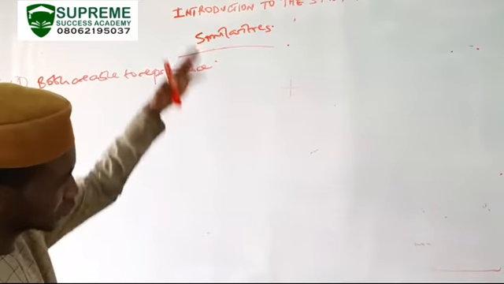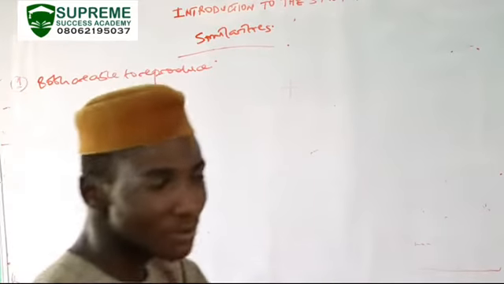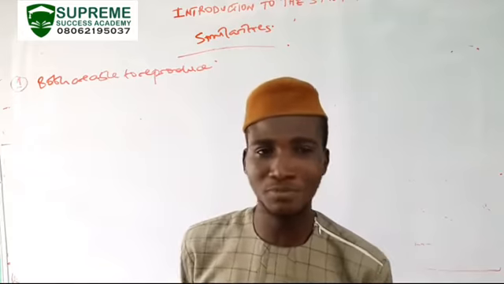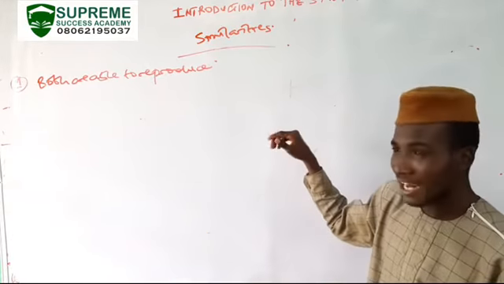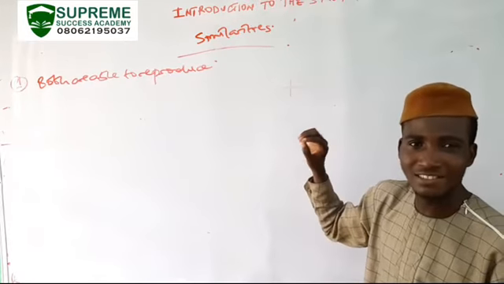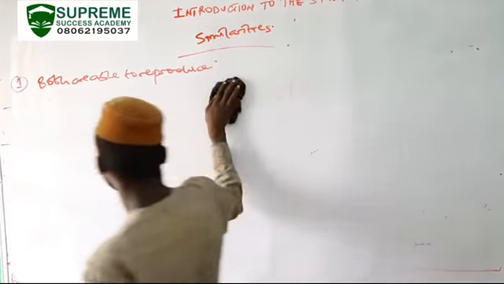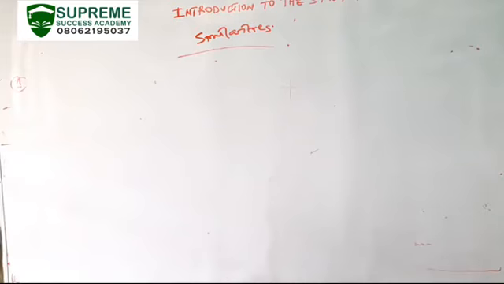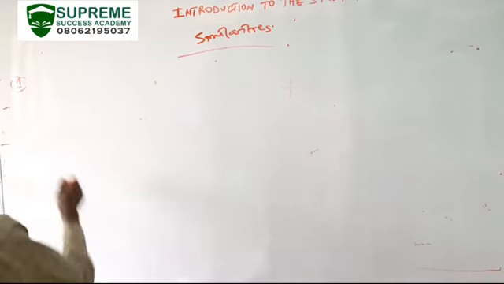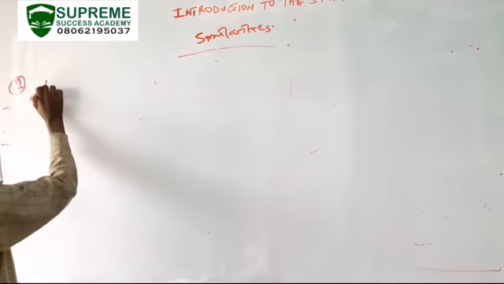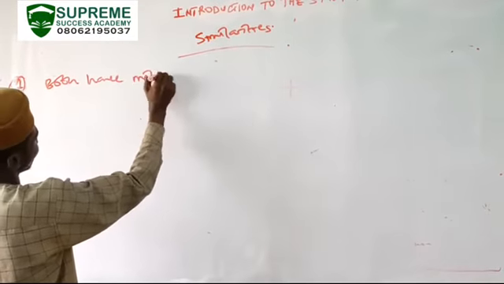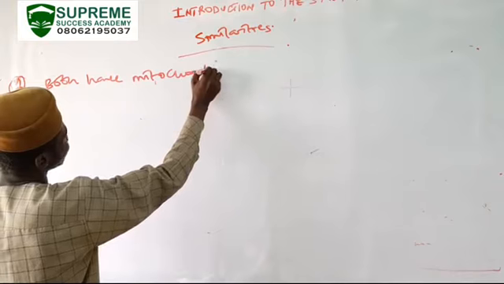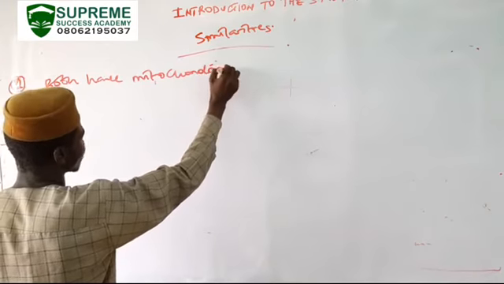Given the general characteristics of life, both plants and animals exhibit them. But today, I'm going to talk about the similarities in terms of the components of their cell. Number one, both have mitochondria.